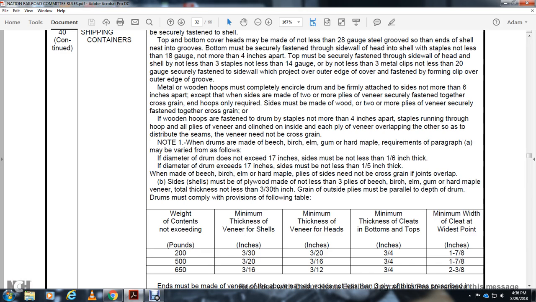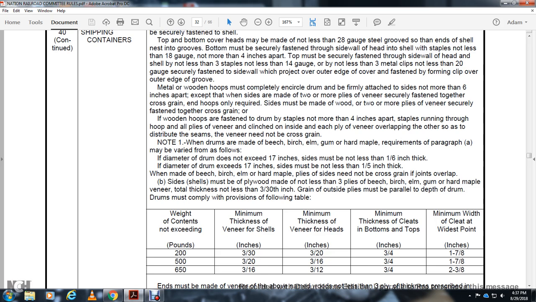Note 1: when drums are made of beech, birch, elm, gum, and hard maple, the requirements of paragraph A may be varied as follows. The diameter of the drum must not exceed 17 inches, and the side must be not less than 1/16 inch thick. For drums with a diameter exceeding 17 inches, the side must not be less than 1/5 of an inch thick. When made of beech, birch, and hard maple, the plies inside need not be cross grained and just overlap. Sides must be plywood made of not less than 3 plies. Beech, birch, elm, gum, hard maple veneer. Total thickness not less than 3/30 of an inch. Grain of the outside ply must be parallel to the depth of the drum.